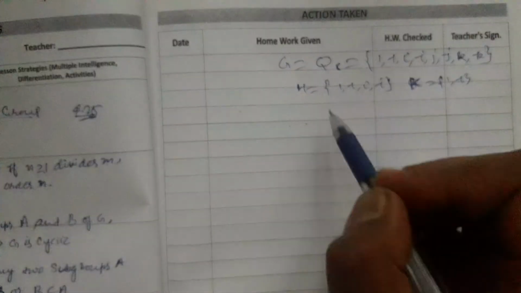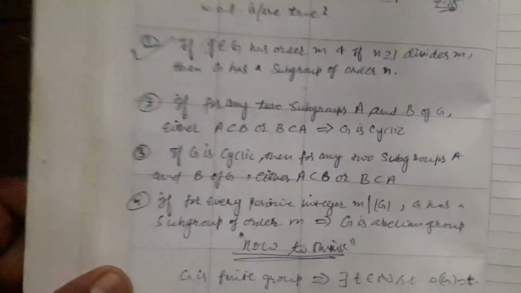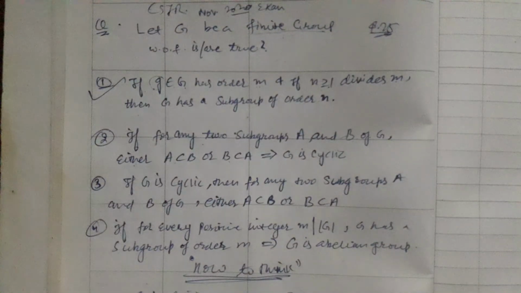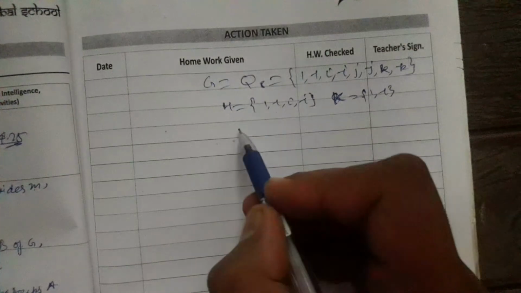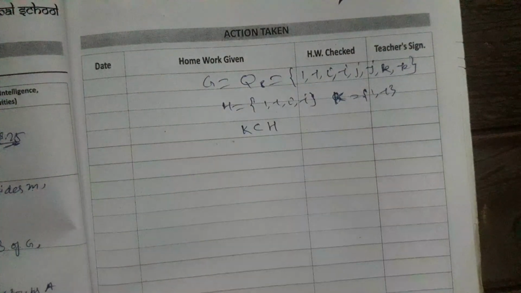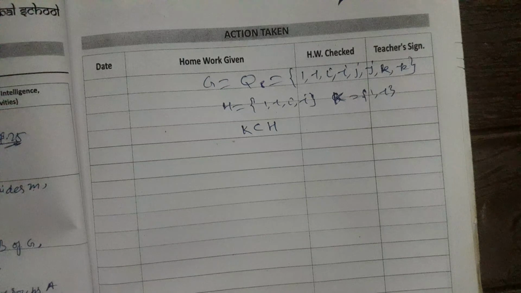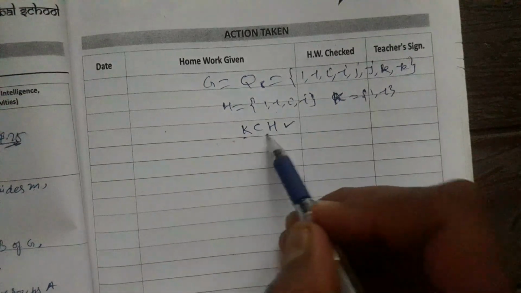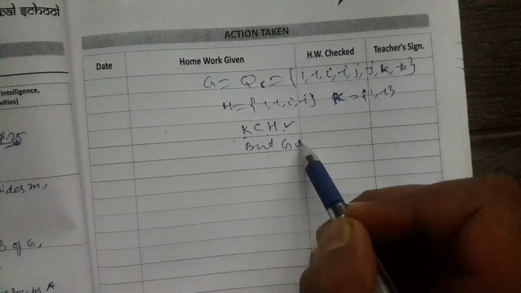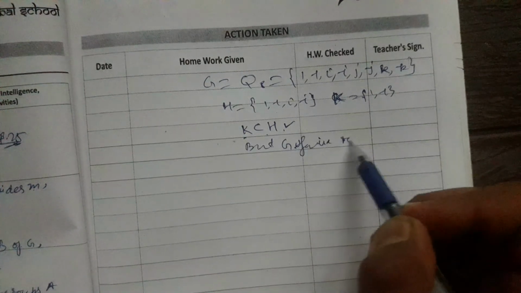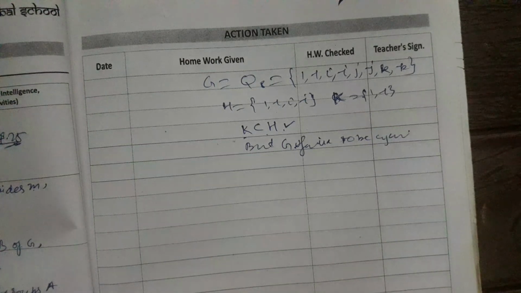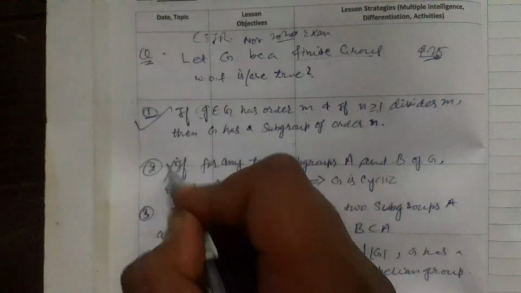Option 2 says that if for any two subgroups A and B of the group G, one of them is contained in the other, this would imply that the group is cyclic. Here clearly K is contained in H. It says that either A is contained in B or B is contained in A. So this condition is satisfied, K contained in H, but my G fails to be cyclic. So option 2 is going to be false.